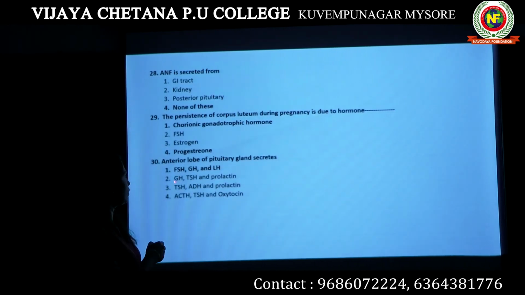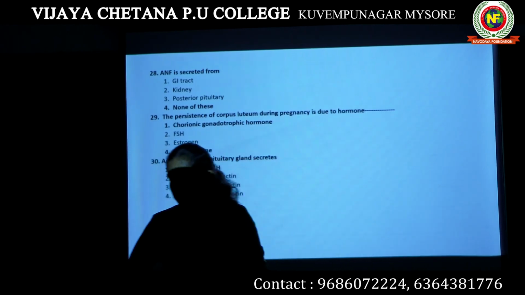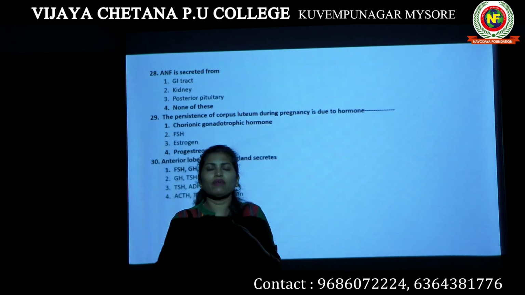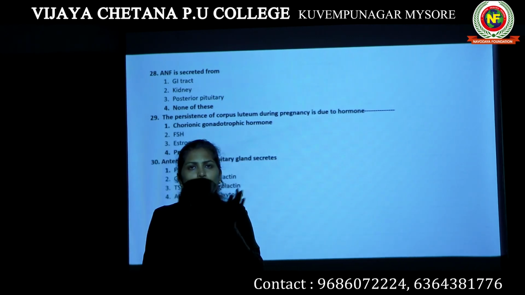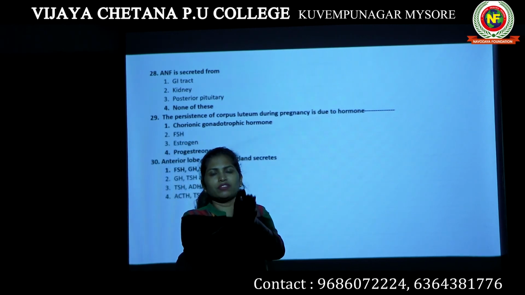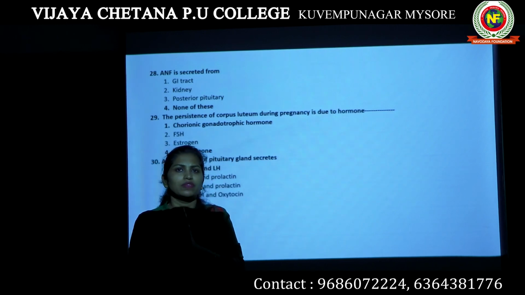The answer is clear here: FSH, GH and LH. For this you have to know about different hormones, which part of the pituitary produces which hormones, and which hormones the posterior produces.